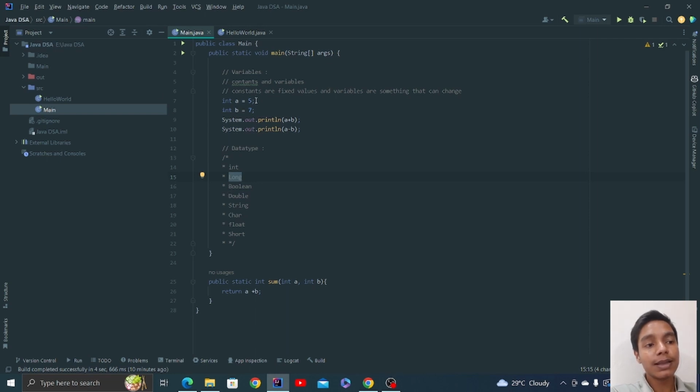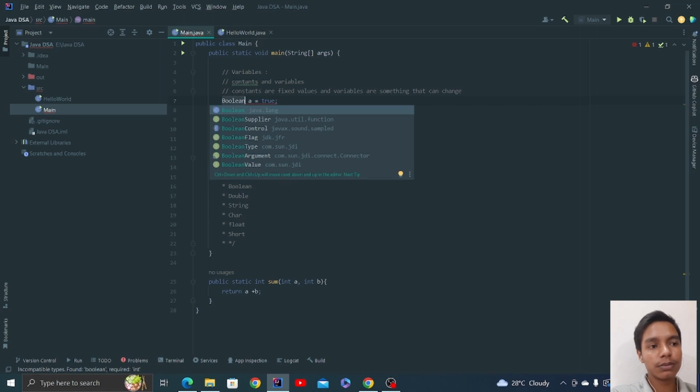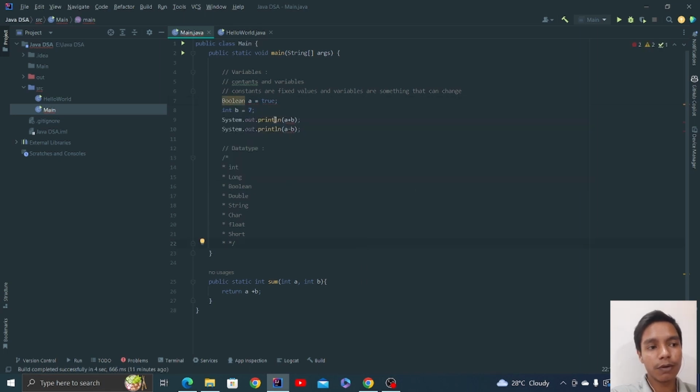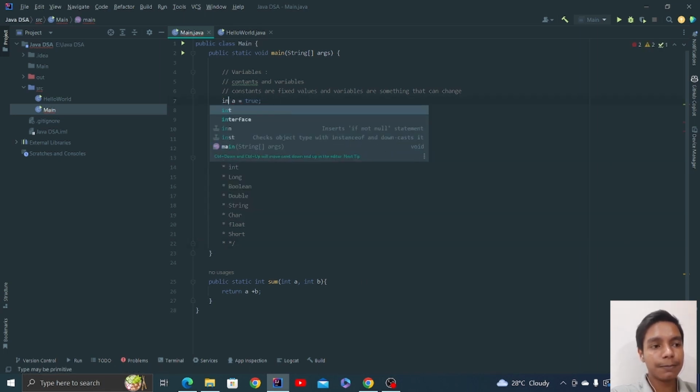Long basically says that this is a long number. Suppose there is a range for every data type. For integer, it's like minus 2 raised to the power 32 to 2 raised to the power 32, right? Similarly, if you want to use numbers outside that range, you can use long. If you want to assign a true or false value, you can use boolean, right? Boolean is for true false and things like that.